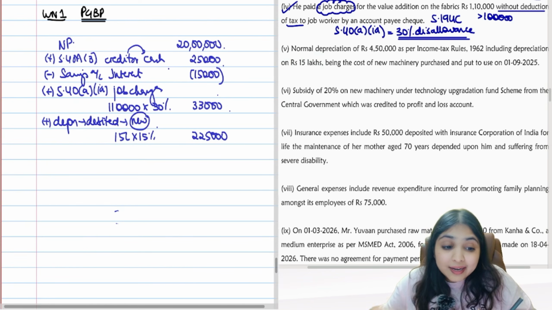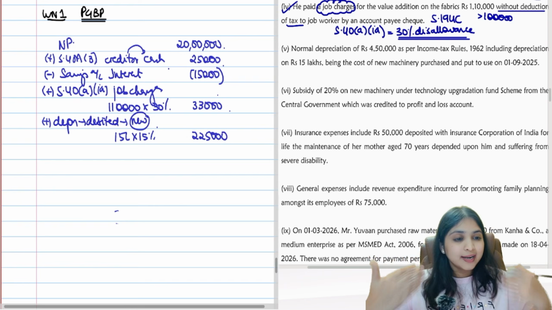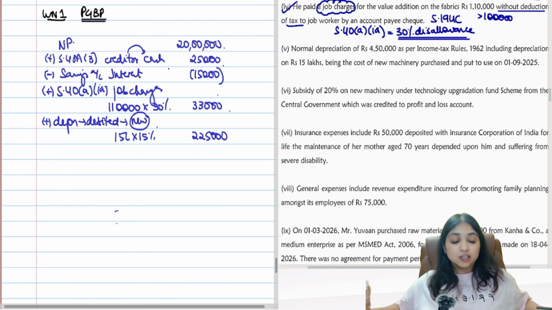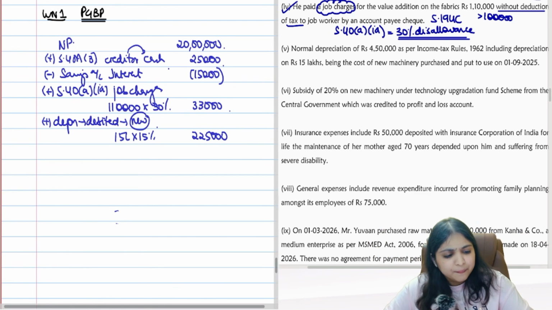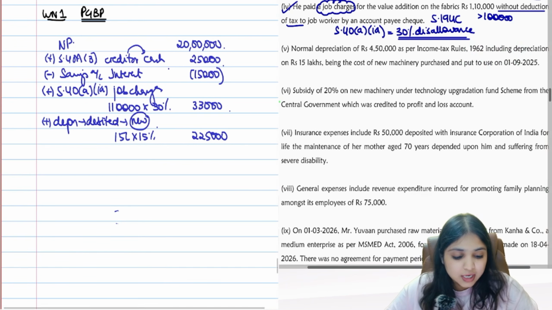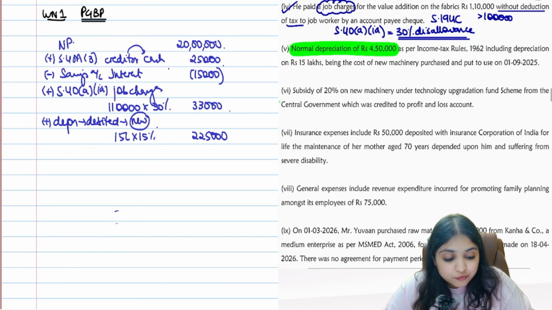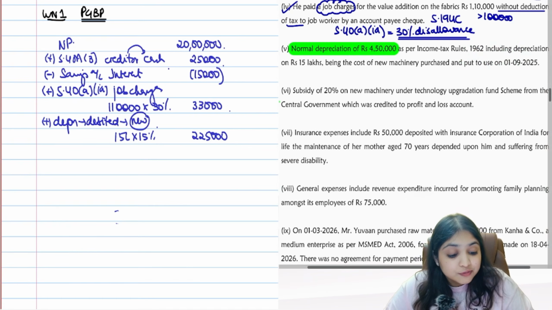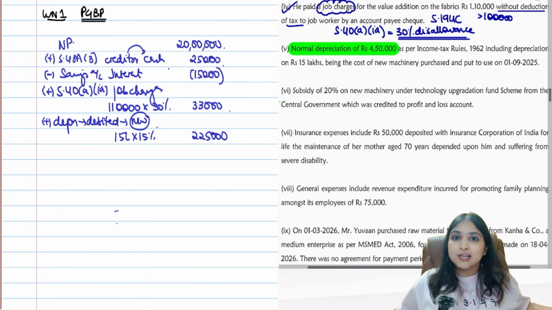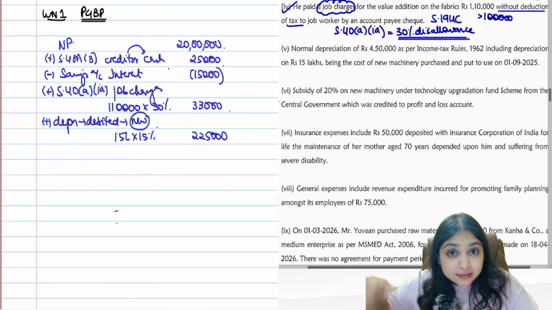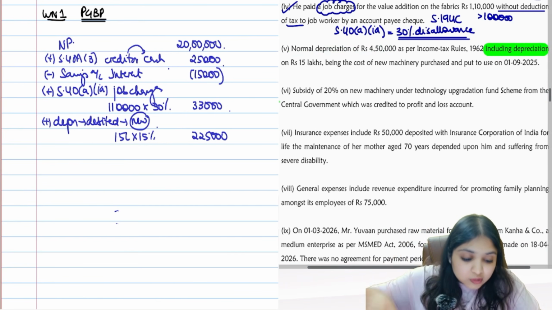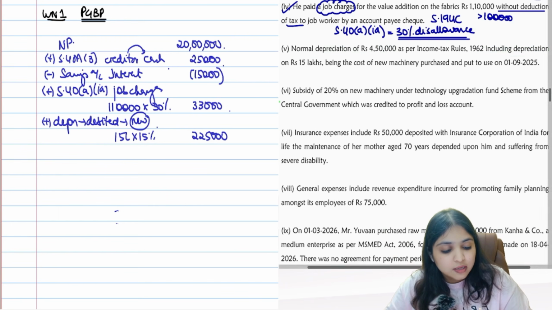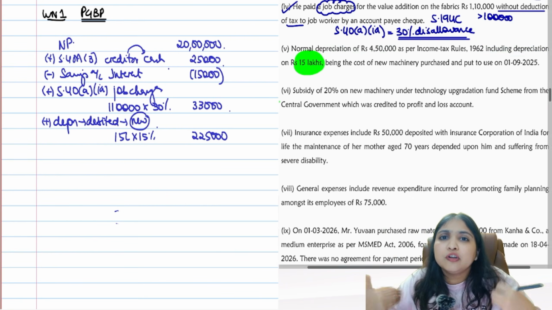Yes, so I'm adding that back. I'm reversing that and now freshly I'm going to calculate depreciation. Okay, did you understand? Potential silly mistake area once again over here. Normal depreciation 4,50,000 has been debited. This 4,50,000 is not depreciation on the new machine. This is total depreciation which has been debited. Read carefully. That 4,50,000 includes depreciation on 15 lakhs. So only on this 15 lakh, now I'm going to recompute.